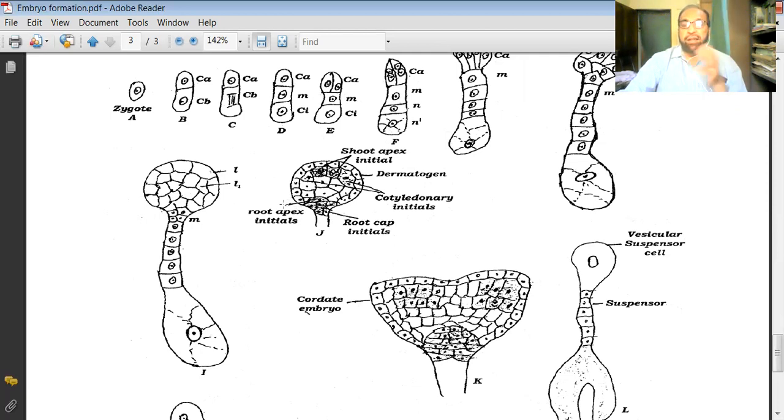Towards the lower side again different cells are present, and that is called the root apex structure, covered with root cap. In this way this complex cell division takes place.